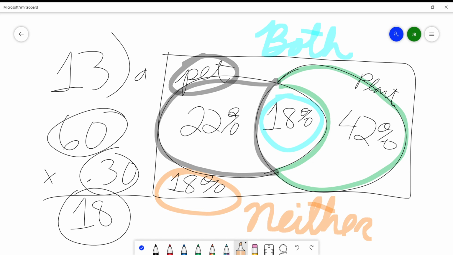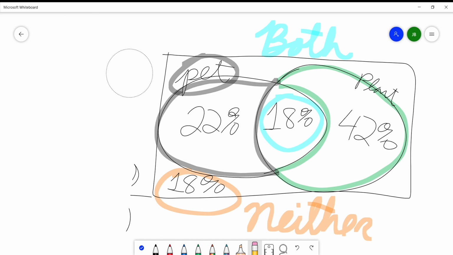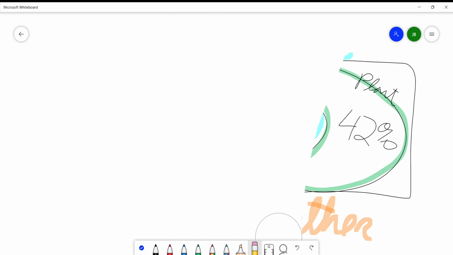So really there are 4 types of people described here. People that own pets but not plants, plants but not pets, both plants and pets, and neither pet nor plant. So we've counted all people in exactly one category, and they add up to 100%. Boom shakalaka.